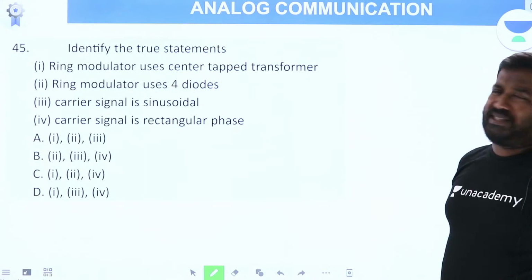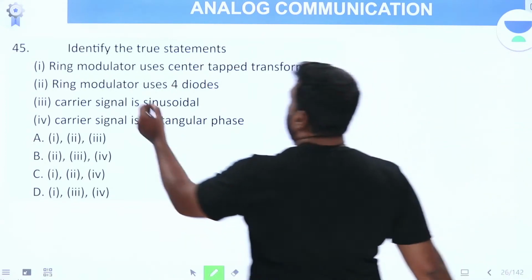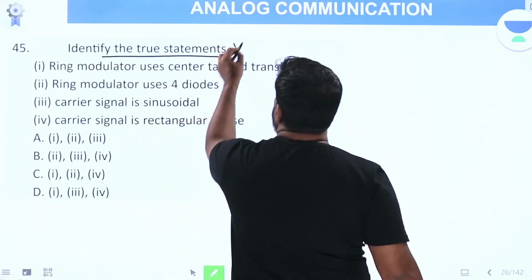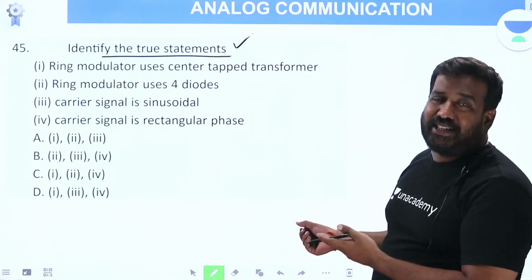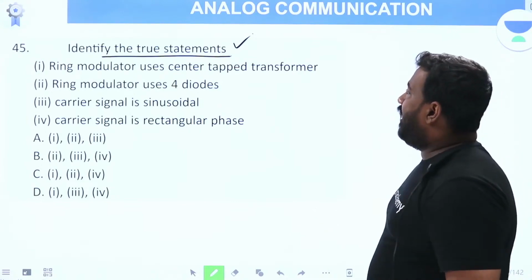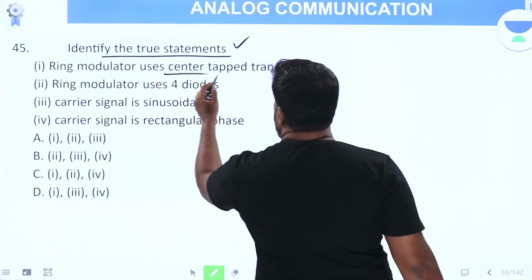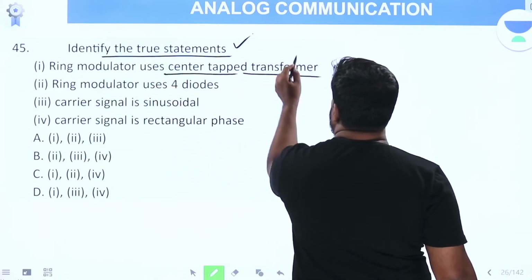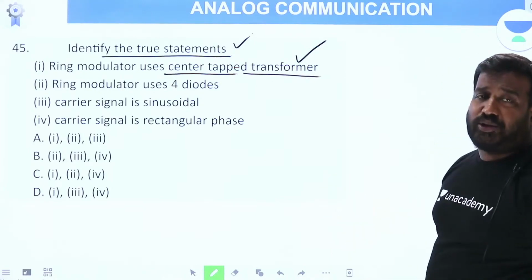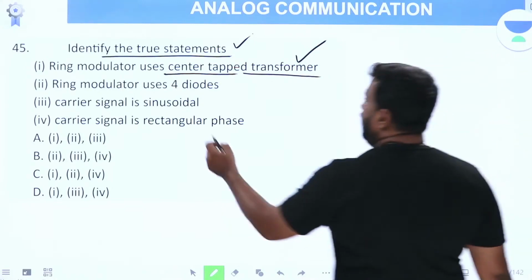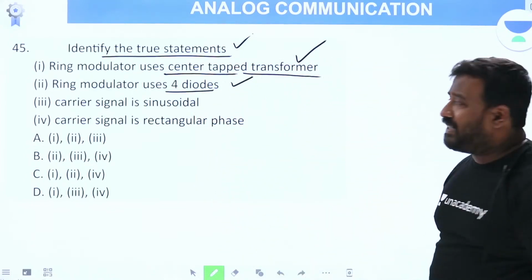This is a very simple question, you can do it easily. Identify the true statements. Already I explained ring modulator, so you will do it. You do this in 5 seconds. Ring modulator uses center tap transformer. True. Already I had shown you the diagram. Ring modulator uses 4 diodes, D1, D2, D3, D4. True.